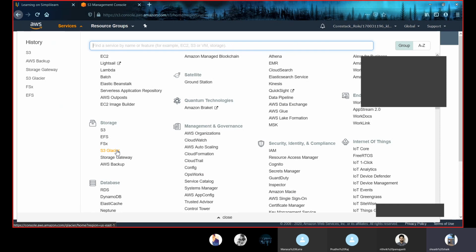Amazon S3 Glacier provides us with high availability, and Amazon S3 Glacier is integrated with S3 simple storage service. And the fifth one here is storage gateway. This gateway is used when we require to access all our stored services in the storage service.